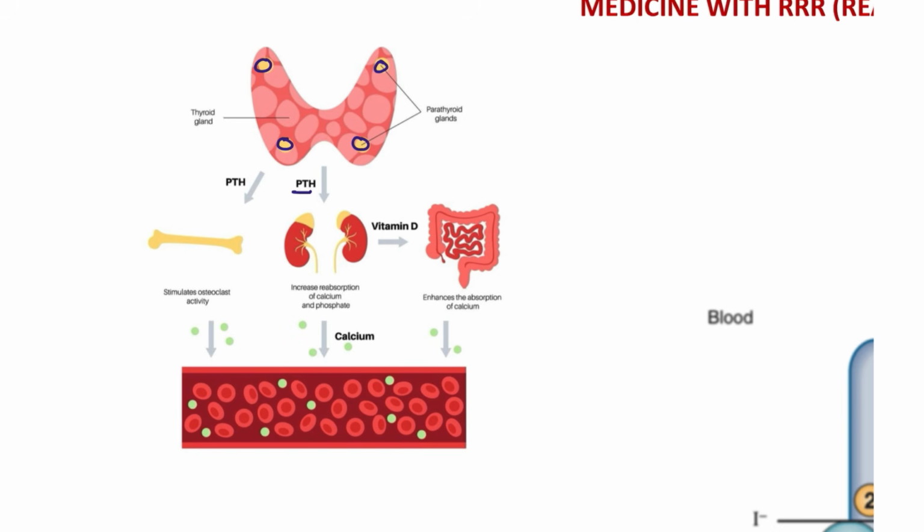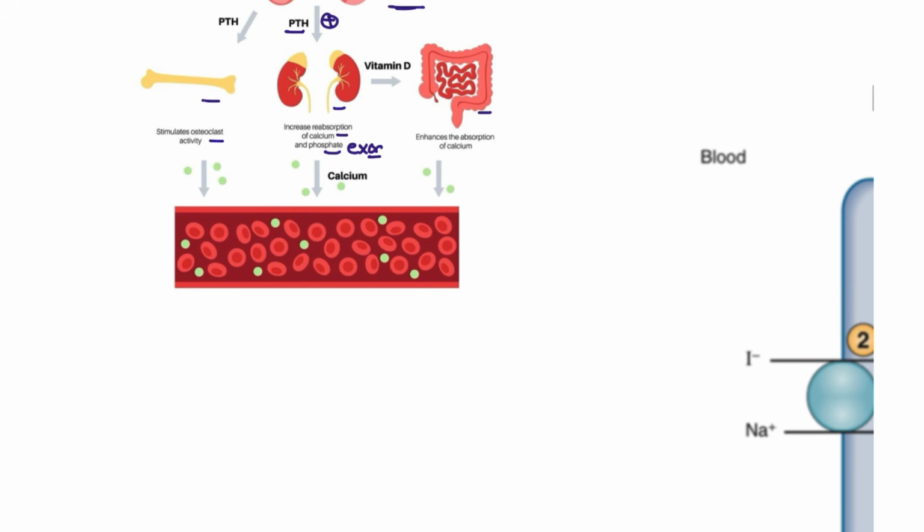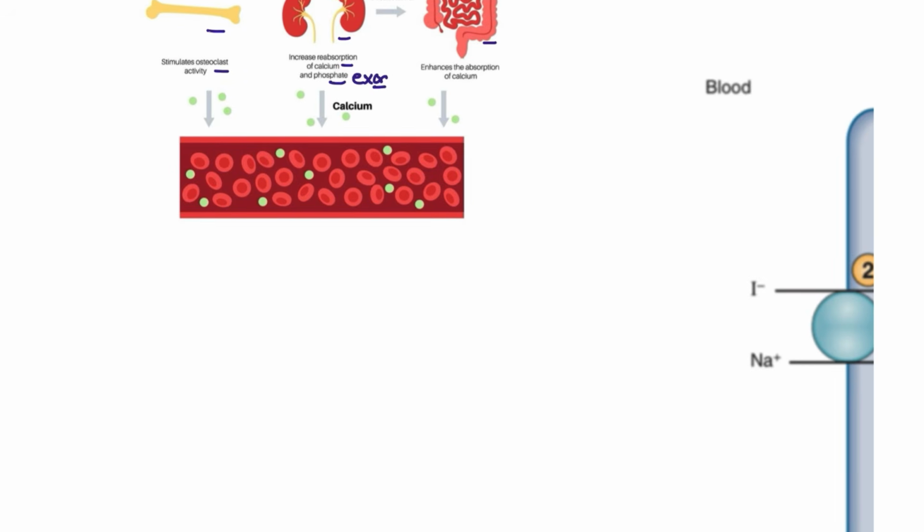And how it is going to act: whenever your body tells that the calcium is low, immediately the parathyroid is going to be activated. It acts on bones, intestine, and also the kidneys. In the kidneys, it will tell them to reabsorb more calcium and excrete phosphorus. Send the phosphorus outside and bring the calcium inside. And osteoclastic activity is increased. Here the calcium is increased, and calcium absorption as well. All this is going to increase the calcium. That is what the parathyroid hormone will be doing for us.